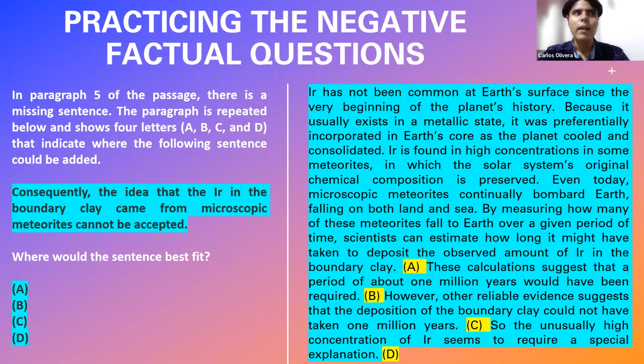As I mentioned, it is as if ETS were telling you, please, we want you to introduce this sentence within the paragraph you received. You have to introduce it where it best fits, where it complements the entire reading passage, okay? Now, let us see the question. It says, in paragraph 5 of the passage, there is a missing sentence. The paragraph is repeated below and shows 4 letters, A, B, C, and D, that indicate where the following sentence could be added. And here we have the sentence.